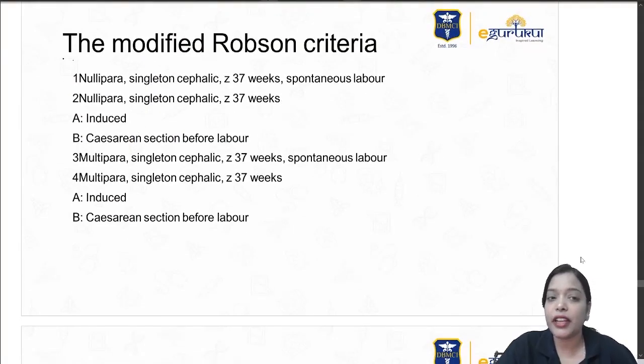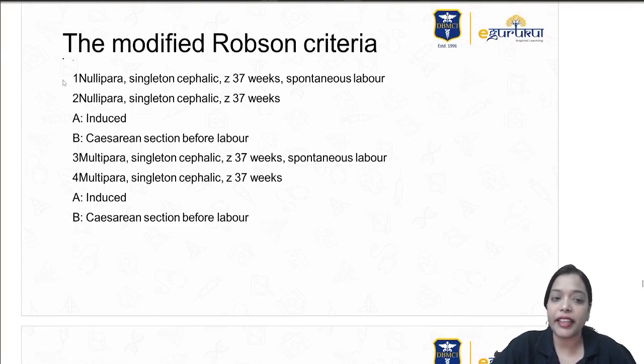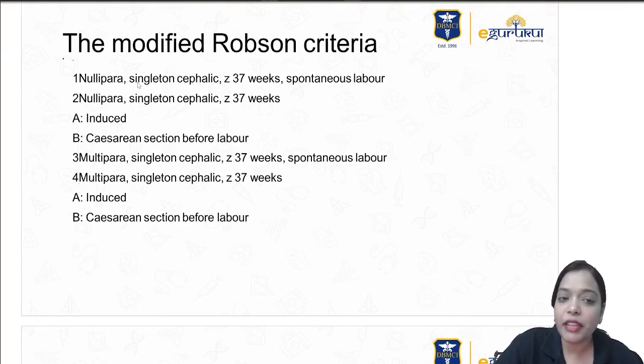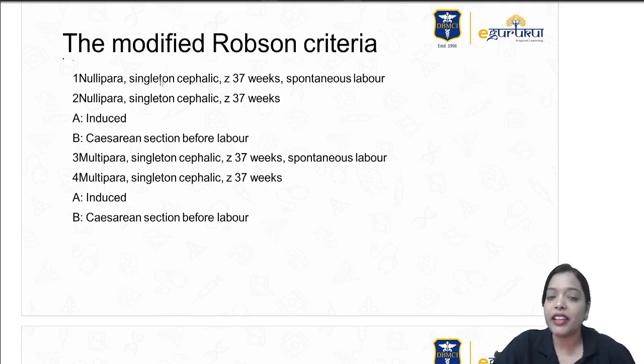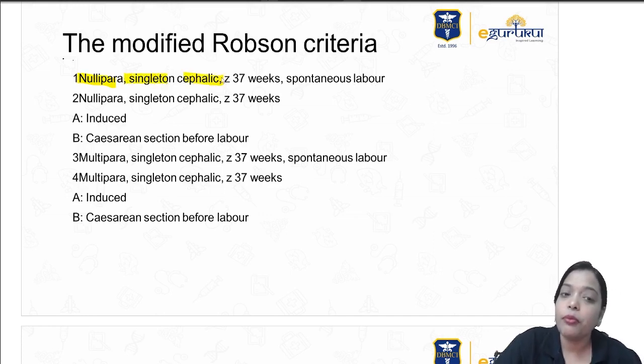So in the Robson's criteria, first, second, third, fourth. First and second are mainly the nulliparas. First is nullipara, singleton, cephalic, more than 37 weeks, spontaneous labor. So this category is less likely to go into cesarean section, right? First is when you have this beautiful nullipara, singleton, cephalic, more than 37 weeks and spontaneous labor.